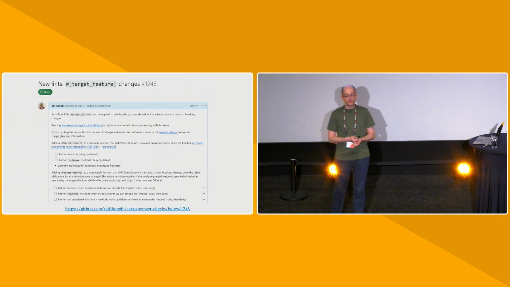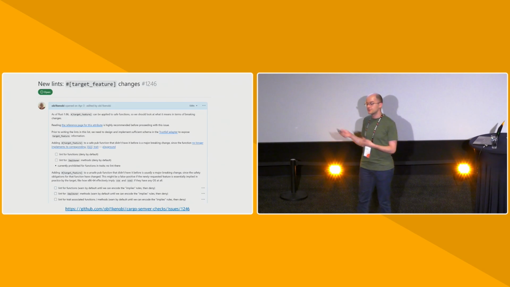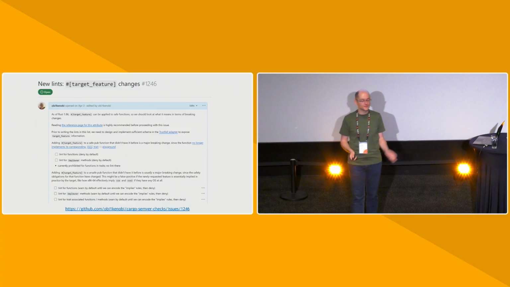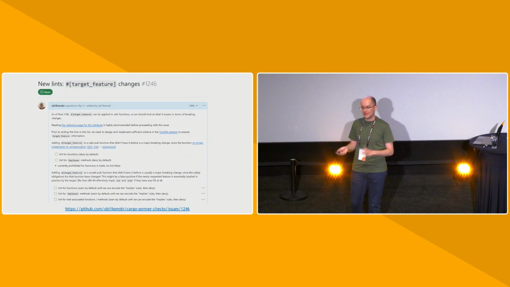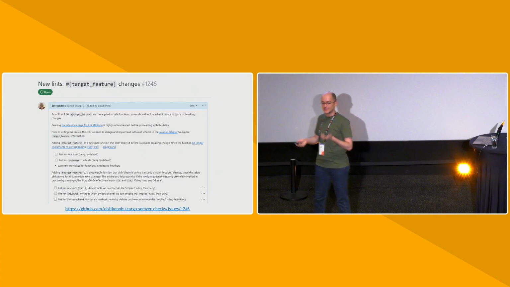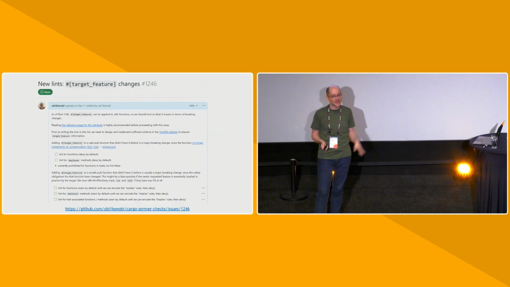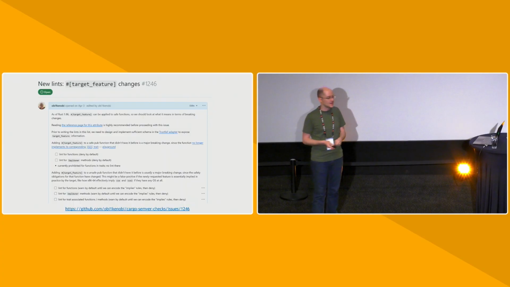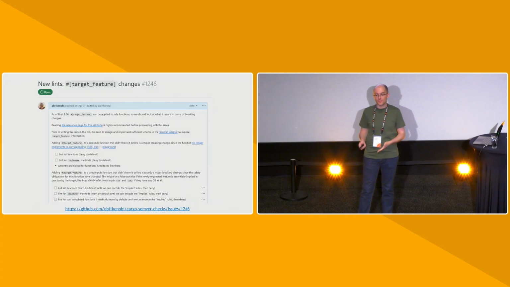So here's an example. I was recently looking at the target feature attribute. If you're not familiar with it, it just allows Rust functions to say, the following features must be present on the hardware where this function is running. And there are several different ways to use it. The details are not super important, but I'm happy to tell you more about it later if you're curious. And this is just me beginning to look into this feature and writing up essentially a lint report. These are the following things that we need to catch. These are the SemVer hazards and proof, how we would convince a user that something is a hazard, and so on and so on. So this issue is the product of many, many hours of my work.